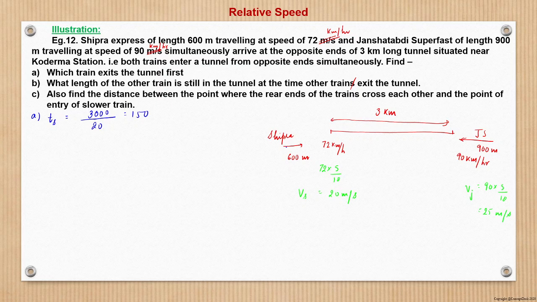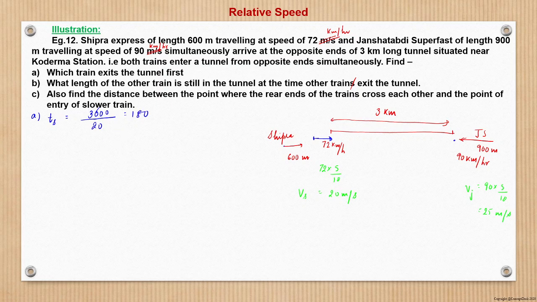Shipra will cross the tunnel when the rear end of Shipra gets out of the tunnel. So if Shipra is here starting to cross the tunnel, this is the rear end. What is the distance for the rear end? It starts from this location and will get to this location so that the crossing is over. So total distance is 3 kilometer plus the length of the train, which is 600 meter. So total distance will be 3600 meters, right?